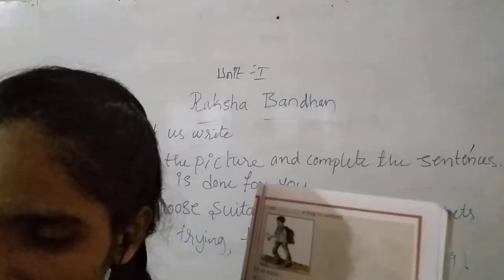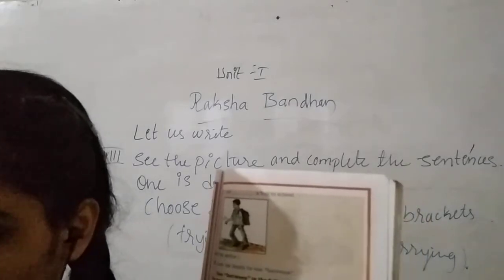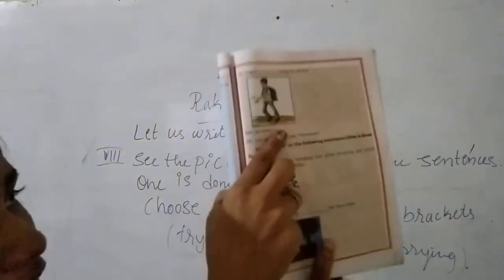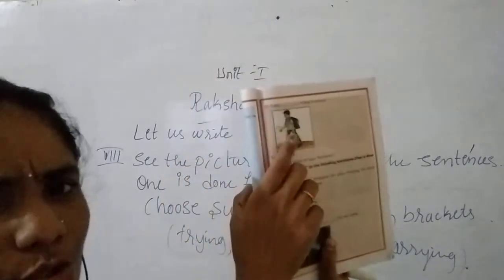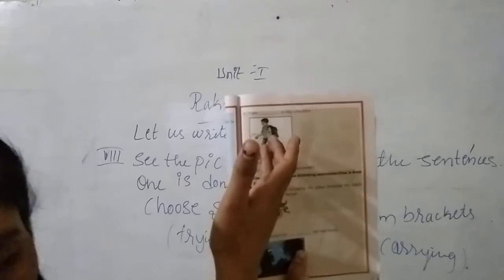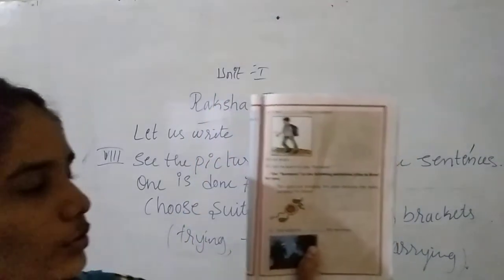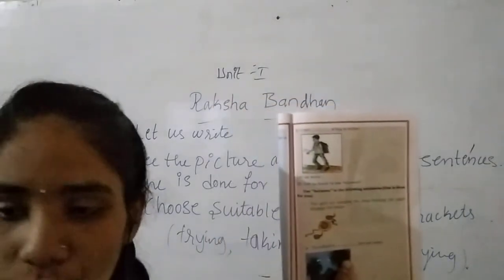So one more picture is there. A boy is there. What is he doing? By seeing this picture, we can come to know that the boy is going to school. On his back we can see the school bag and his uniform. So by all this we can come to know that the boy is going to school.